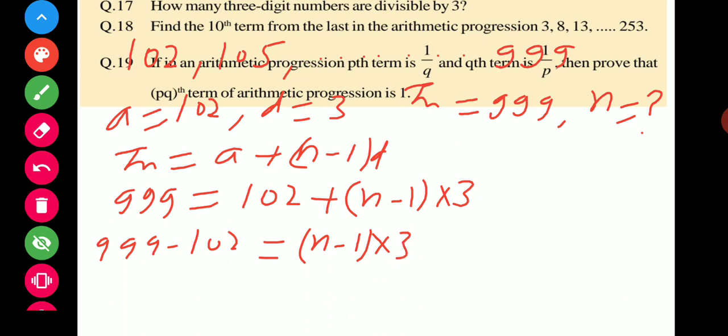So what will happen? 999 minus 102 is 897. So 897 is equal to (n minus 1) into 3.